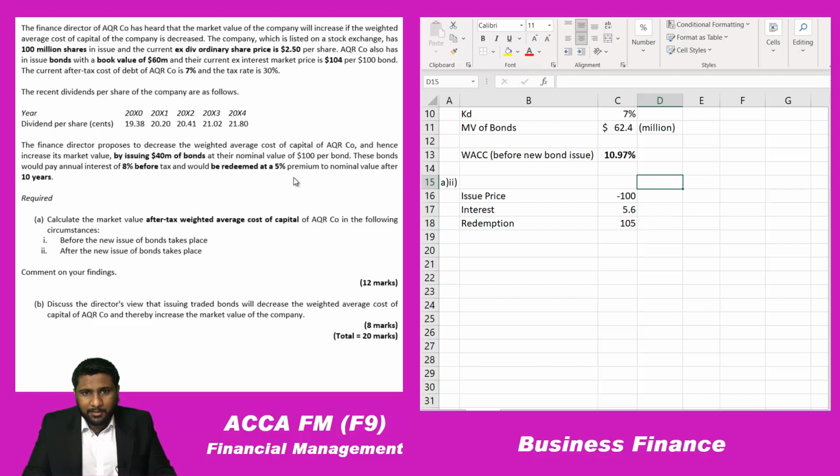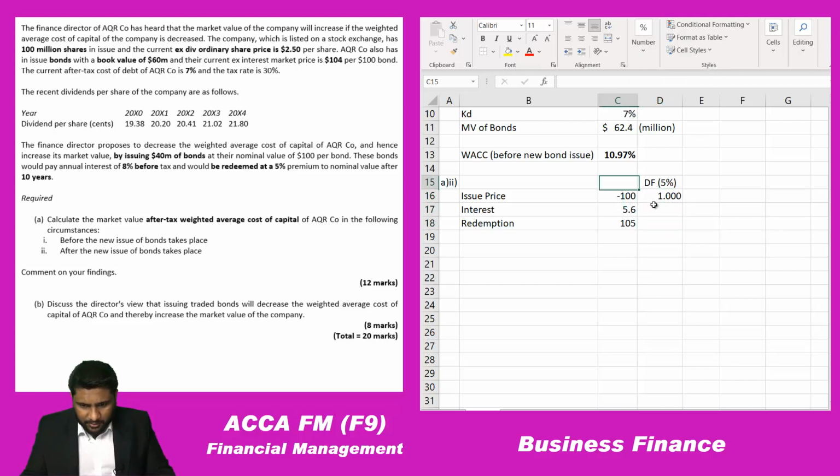So let me calculate the present values using two discounting factors, because I want to calculate the IRR. Maybe I will take 5%. Let me increase the decimal numbers.